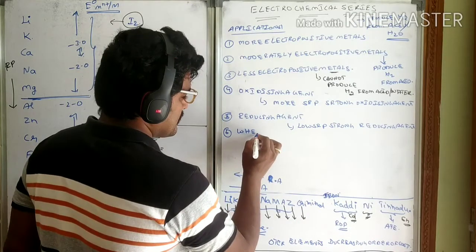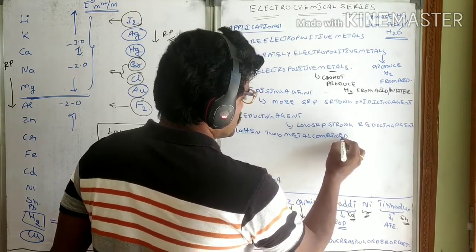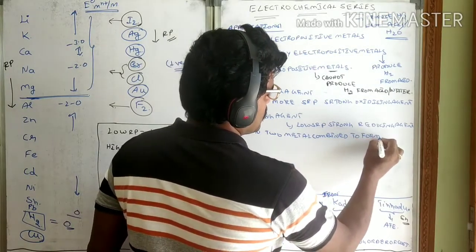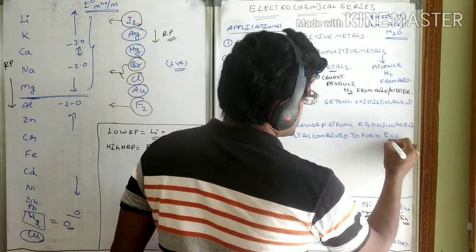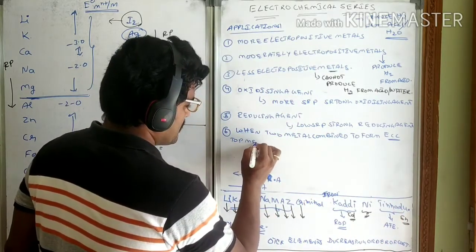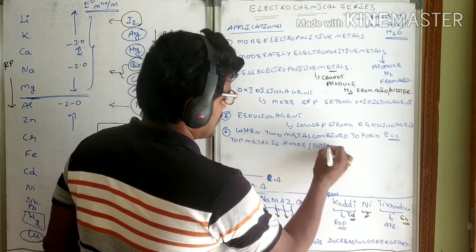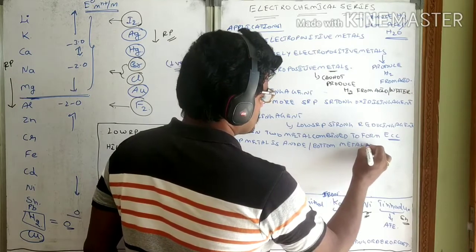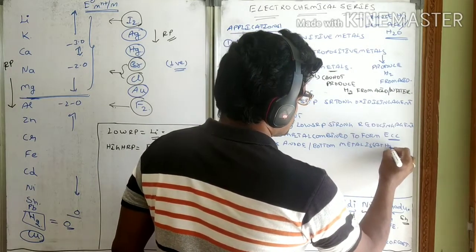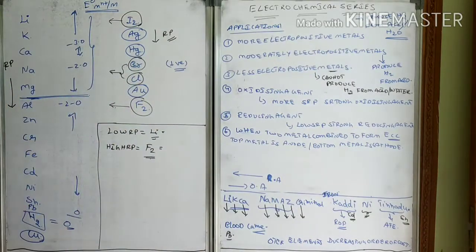When two metals combine to form an electrochemical cell, the top metal is anode and the bottom metal is cathode. Whenever two metals are connected with one another to produce a particular electrochemical cell, you know very well what an electrochemical cell is: a device which produces electricity from chemical energy.